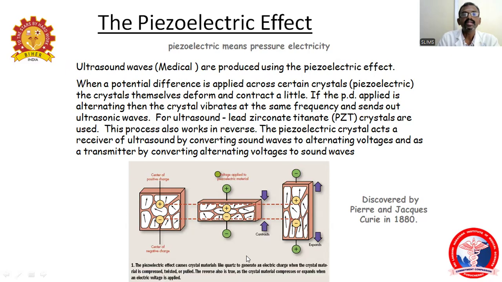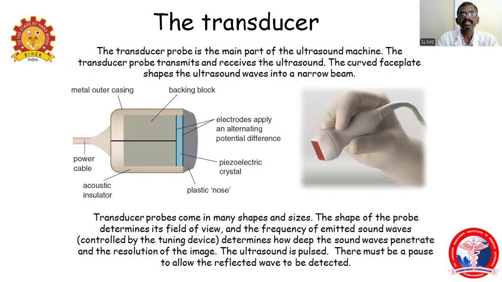Coming to the next topic, what do you mean by a transducer? The transducer is the main part of the ultrasound machine. The transducer probe transmits and receives the ultrasound. The curved face shapes the ultrasound waves into a narrow beam.